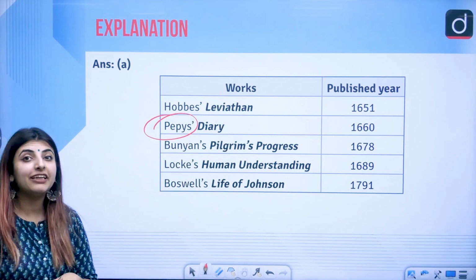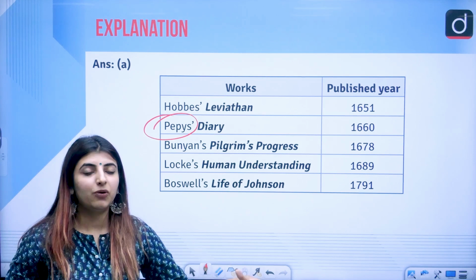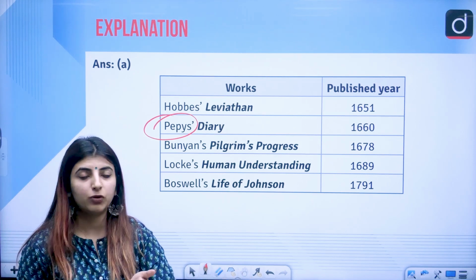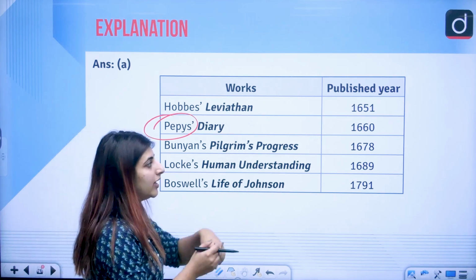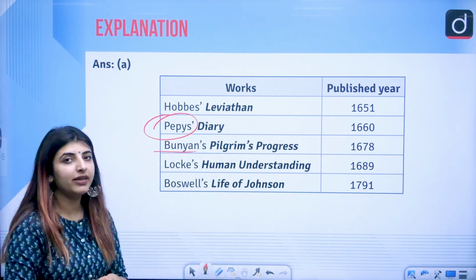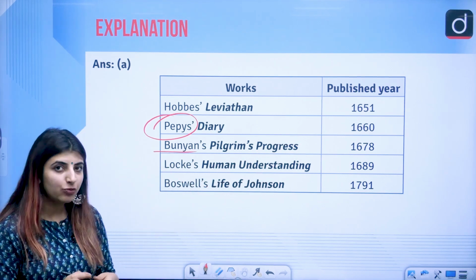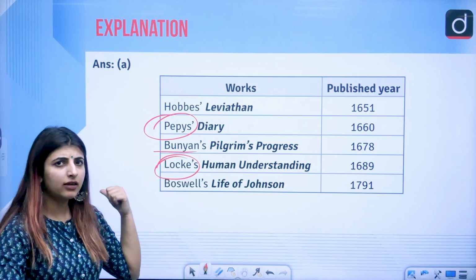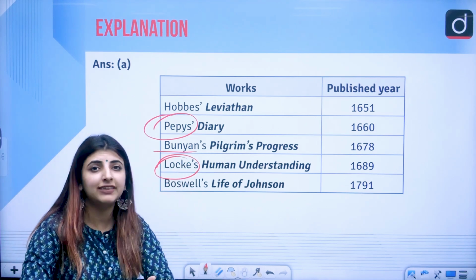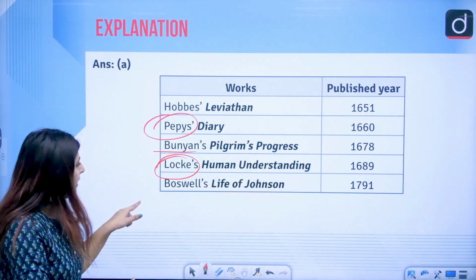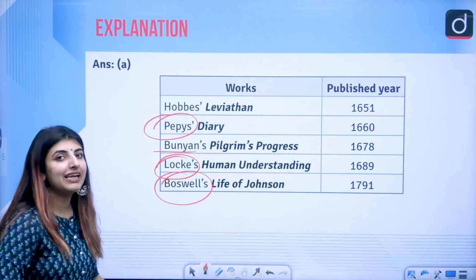Samuel Pepys' diary, which talked about the major events, the Great Fire of London, which took place in 1666 as well, so it talks about that too. Bunyan's Pilgrim's Progress, published in 1678. John Locke's Essay Concerning Human Understanding, the man who gave the concept of what? Tabula rasa, 1689.